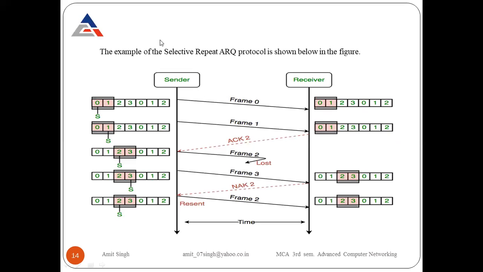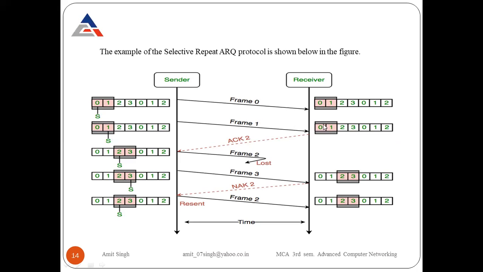Now look at the diagram, the example of the selective repeat ARQ. First thing that is very clear, the window size is the same, on the sender side and the receiver side. Look here, at the sender it is 0, 1, 2, 3, 0, 1, 2. At the receiver side, 0, 1, 2, 3, 0, 1, 2. Frame 0 is sent. Currently there are 2 frames in the window, and the sender is at frame 0. Now frame 0 is sent, then frame number 1 is sent. It sends the 2 frames. Two frames are the part of the window.